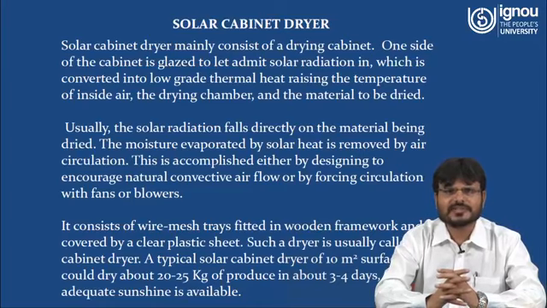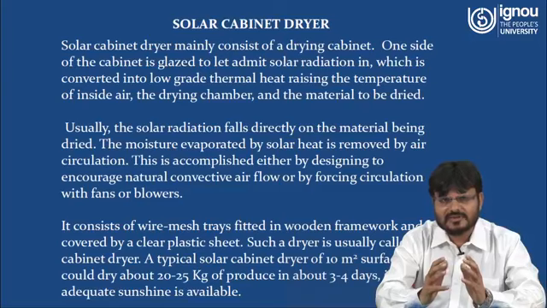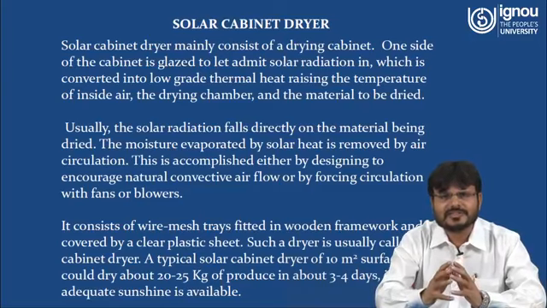Usually the solar radiation falls directly on the material being dried. The moisture evaporated by solar heat is removed by air circulation, and this is done either by designing to encourage natural convective airflow or by forced circulation with fans or blowers. So there are two types of technology that can be used for solar drying. One is natural convective airflow, and the other is forced.